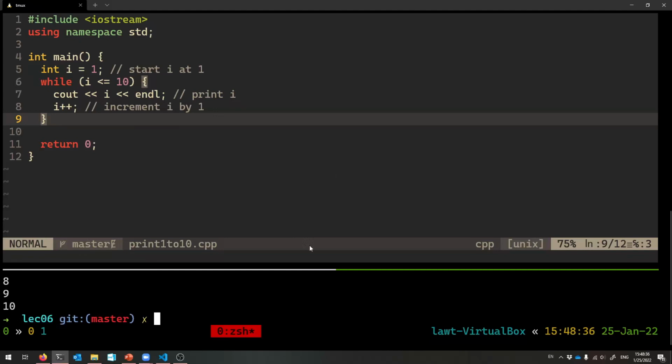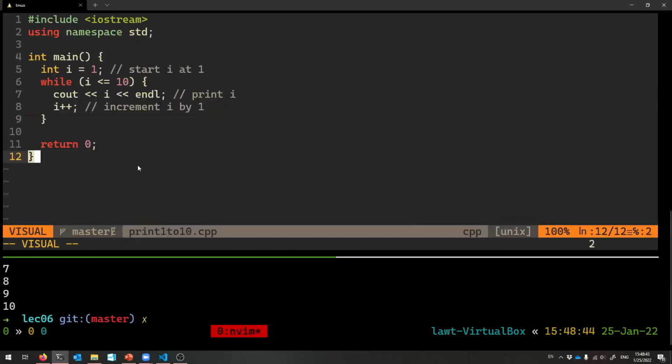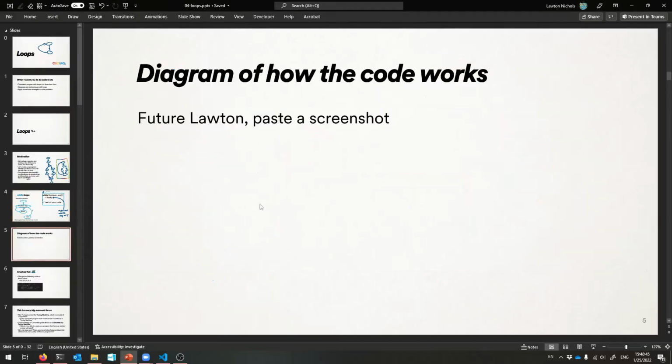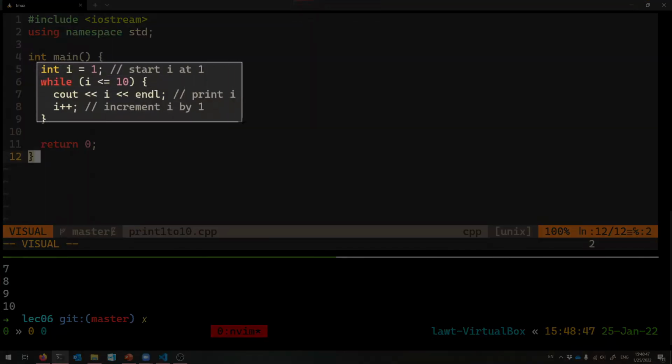There, and it printed from 1 to 10, yay, look at it go. So that's how it worked, and let's talk about that in a bit more detail. So, diagram of how the code works. Let me show you.